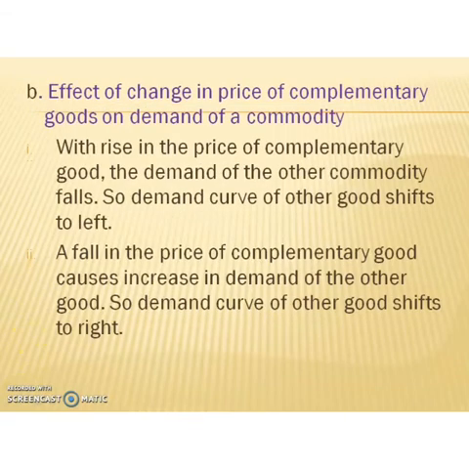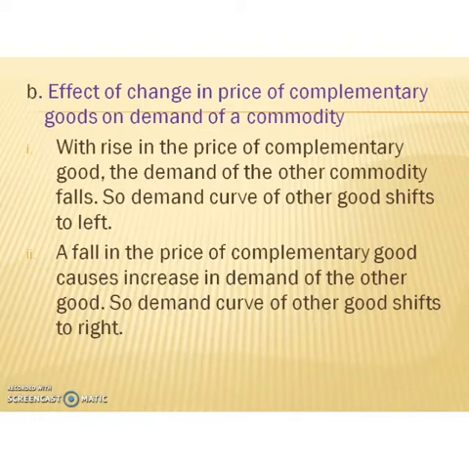Then next is the effect of change in price of complementary goods on demand of a commodity. The first situation: with a rise in the price of a complementary good, the demand of the other commodity falls. For example, if the price of a car rises, the demand of the complementary commodity, petrol, falls.